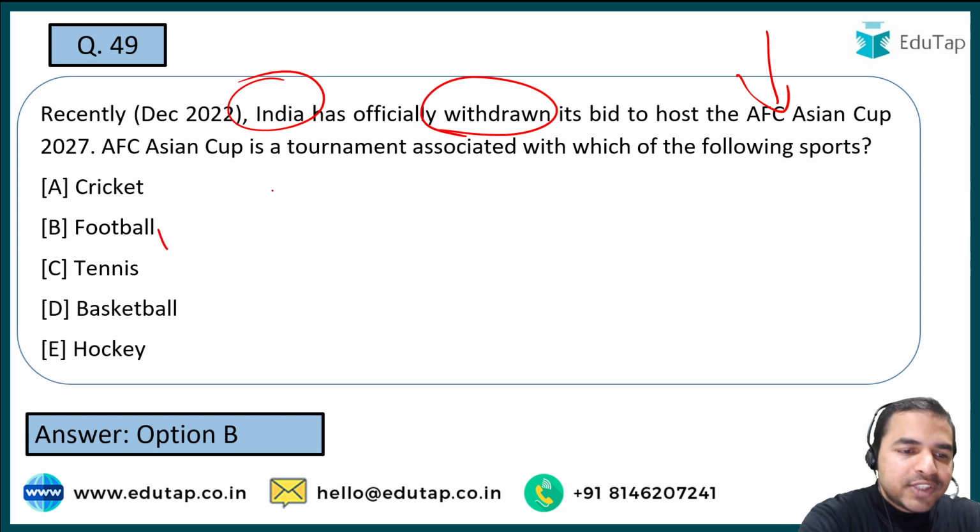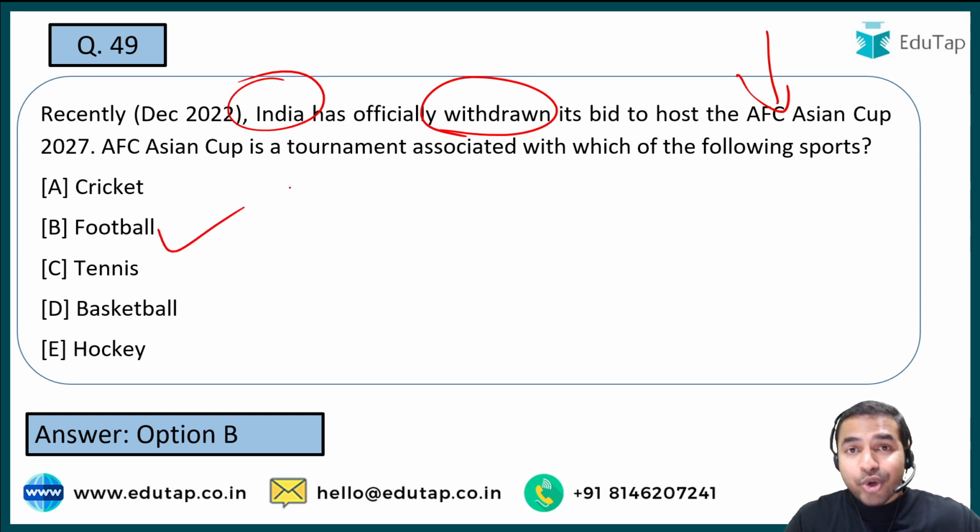And here guys, the right answer is football. So we all know that FIFA is going on, so football is in the news, and that's why there was also news on the AFC football Asian Cup 2027, for which India has withdrawn its bid. And the right answer is option B, that is football.